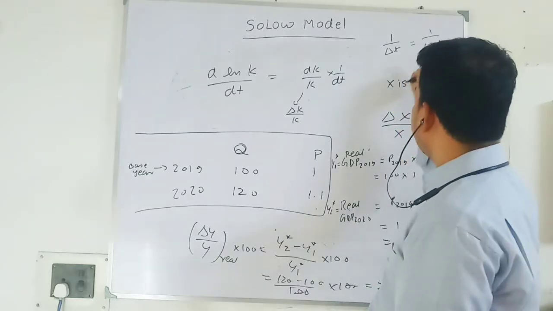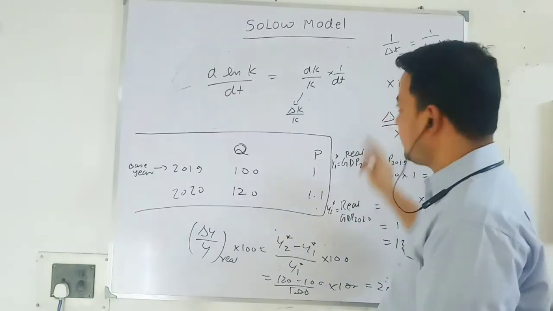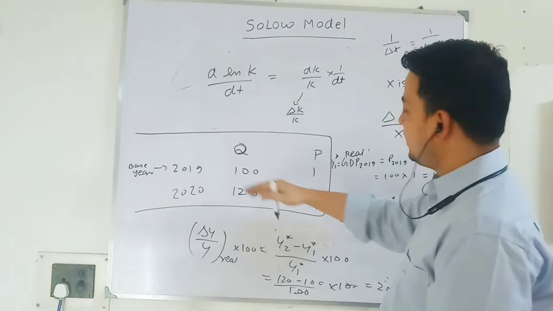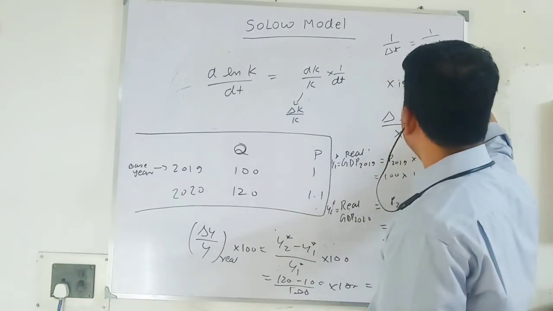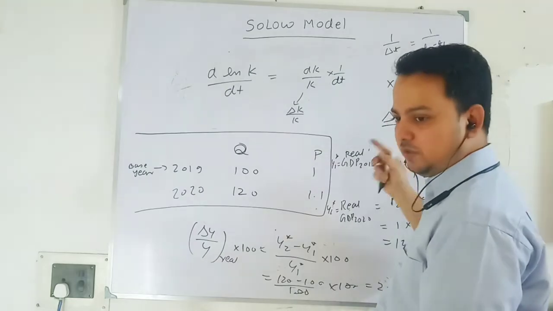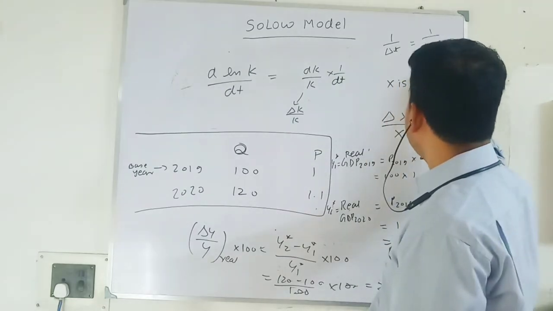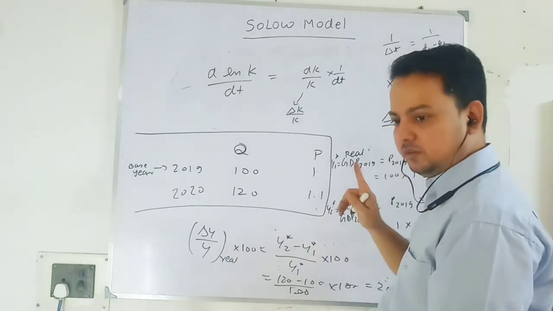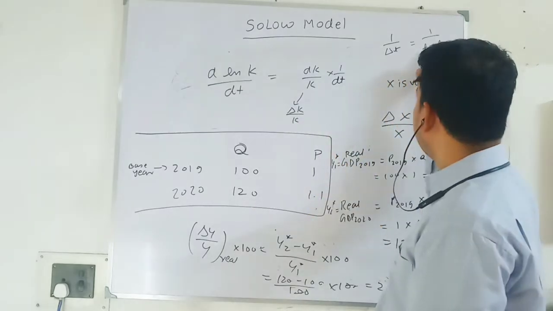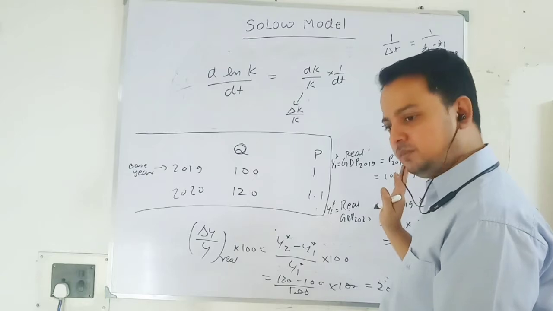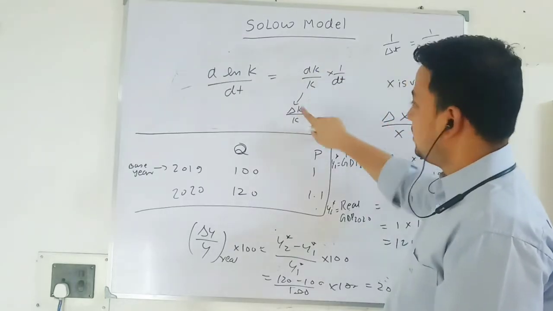So you can take out the time period also, whatever time period you have. Since we are considering here one time period, t 2020 minus t 2019, so 1 divided by 1, as 2020 minus 2019 is 1. So in discrete time, if we are considering one time period, the denominator will be 1.